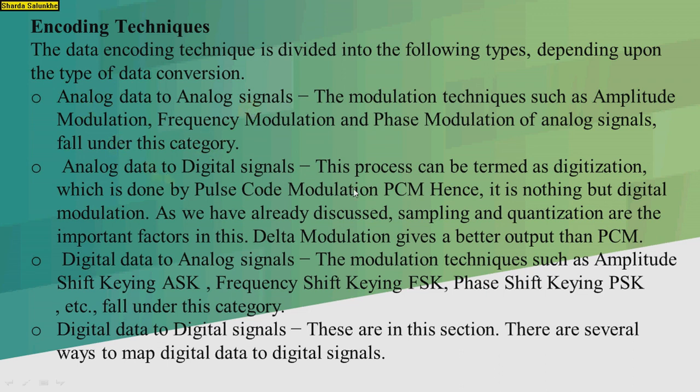Next, analog data to the digital signal. This process can be termed as digitization, which is done by pulse code modulation, PCM, and hence it is nothing but the digital modulations. As we have already discussed, sampling and quantization are the important factors in this, and delta modulation gives better output than the PCM. This is the analog data to the digital, where PCM, DM, ADM convert the analog input signal into the pulses. So that is nothing but the analog data into the digital signals.